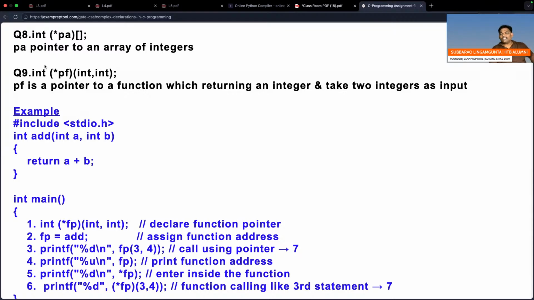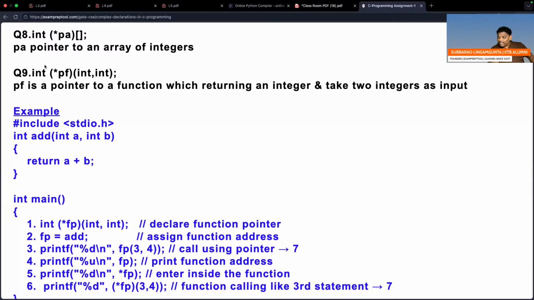Previously, in question number 8, PA is a pointer to an array. Now PF is a pointer to a function. Some people are asking, sir, what does pointer to array mean? PA is a pointer, means PA contains an address.